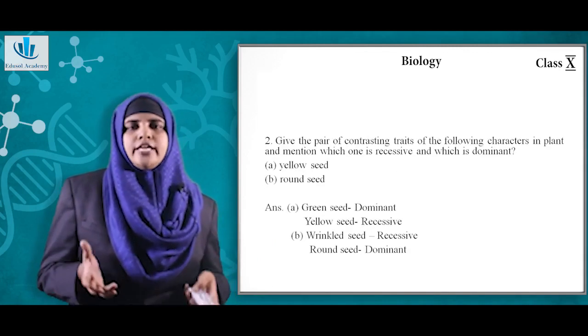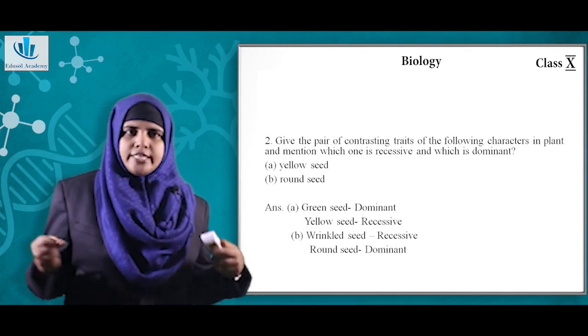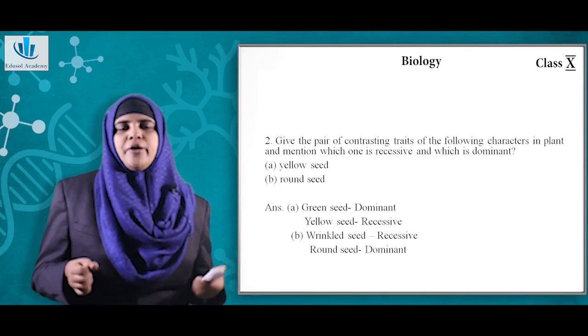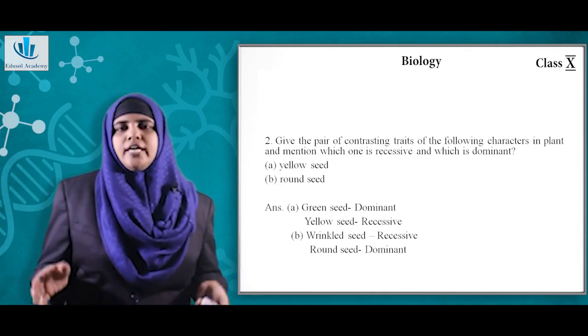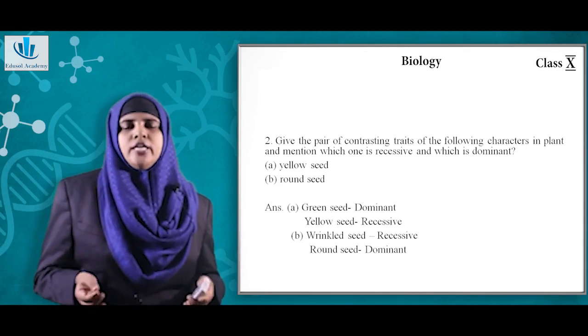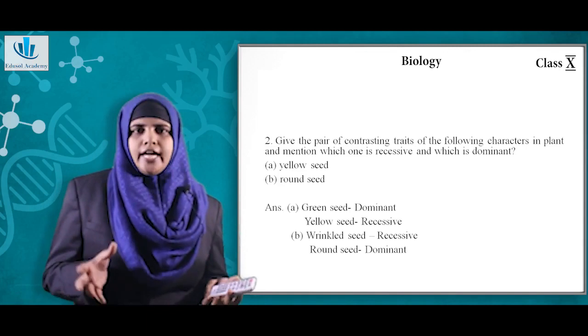Now coming on to the next question, give the pair of contrasting traits of the following characters in plant and mention which one is recessive and which one is dominant. Here, yellow seed, round seed. Now the answer is green seed is a dominant character.